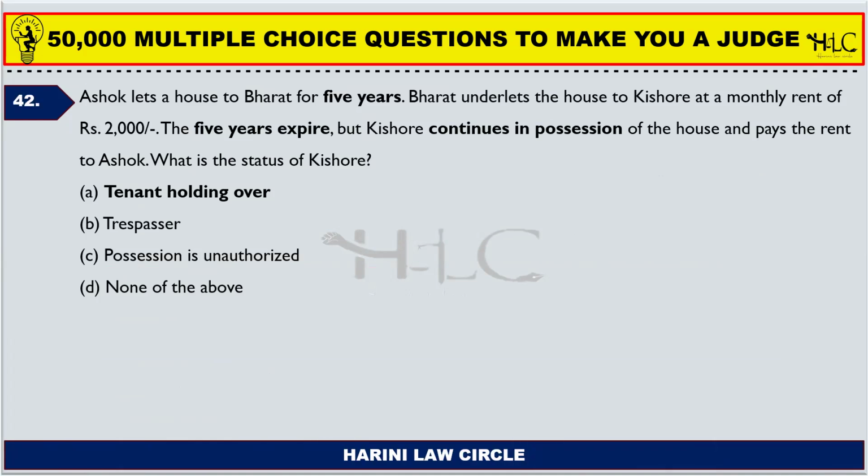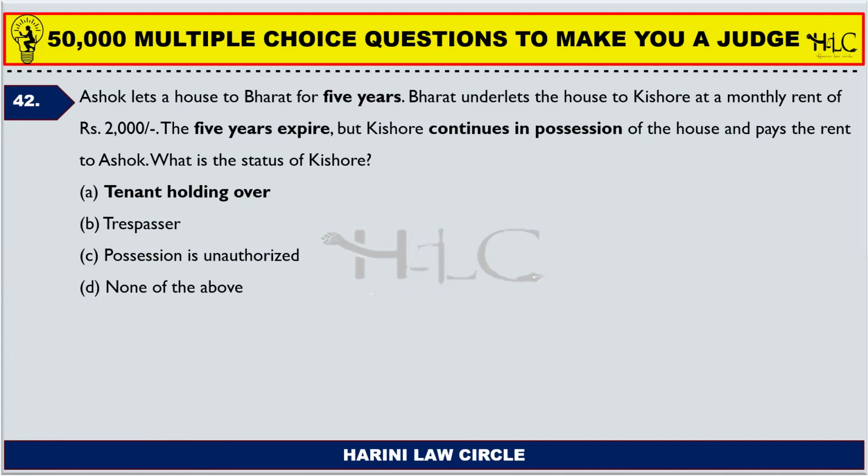Next one. Ashok lets a house to Bharat for 5 years. Now Bharat underlets the house to Kishore at a monthly rent of 2000. The 5 years expires, but Kishore continues in possession of the house and pays the rent to Ashok. What is the status of Kishore? In other terms, let's reframe the question. A lets a house to B, and B in turn underlets the house to C. After the expiry of that 5 years, C continues in possession and pays the rent to A. So what is the status of Kishore?